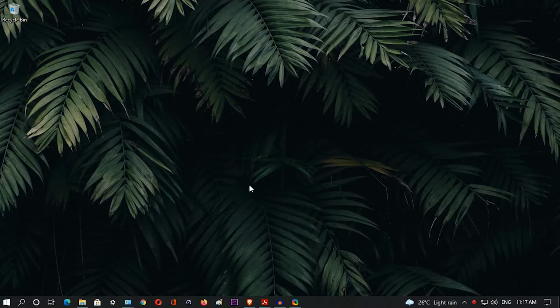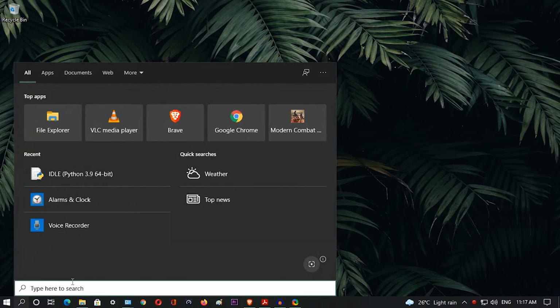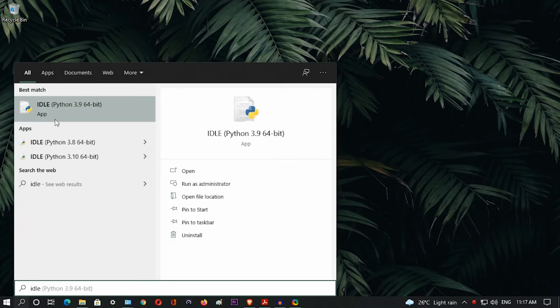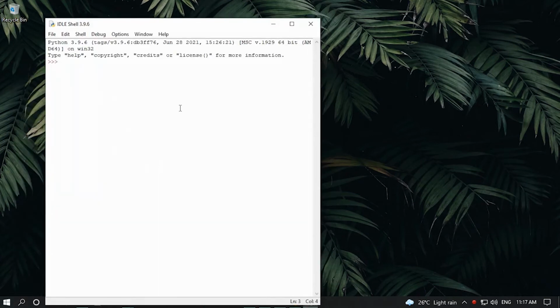Now let's see how we can use Python. We can use Python in two modes. The first one is the command line and the second is the interactive mode. So let's see. For this we will open up Python. We will type just IDLE. So yeah, we can see IDLE Python 3.9. We'll open it up, and yeah, it has opened. This prompt shows that Python is ready to take any command.